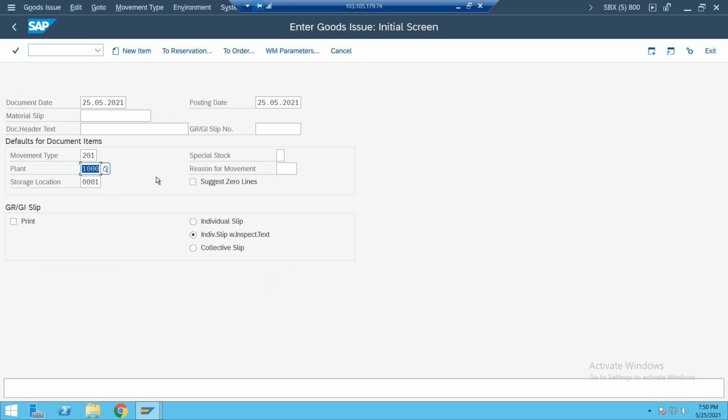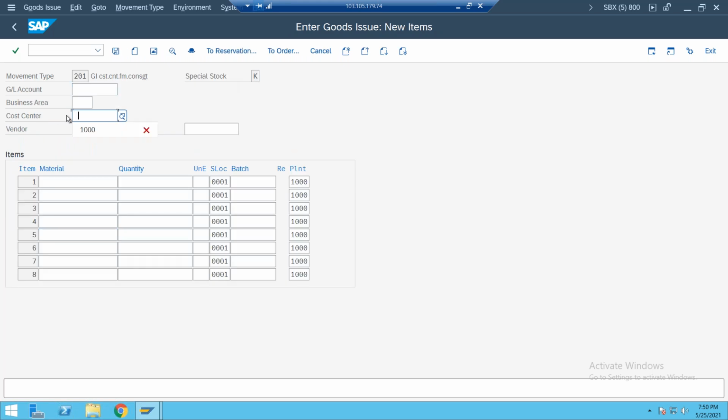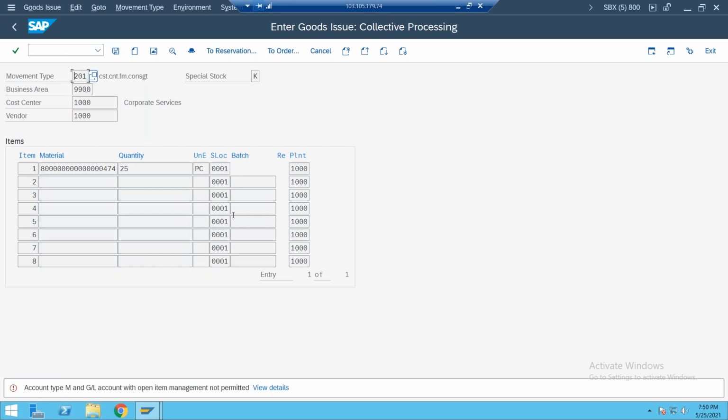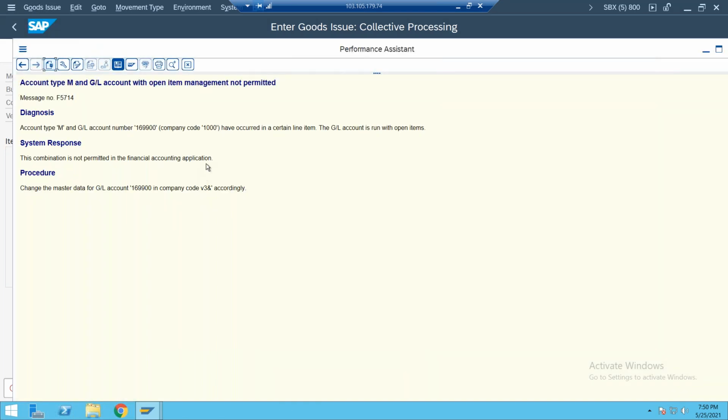Otherwise, we'll go on. Enter the special stock K, consignment stock, and enter the cost center, the vendor, and the material code. This is the material. Enter some quantity. Now if you click on save, account type M and GL account with open item management is not permitted here. View details. The GL account in the company code runs with open items.